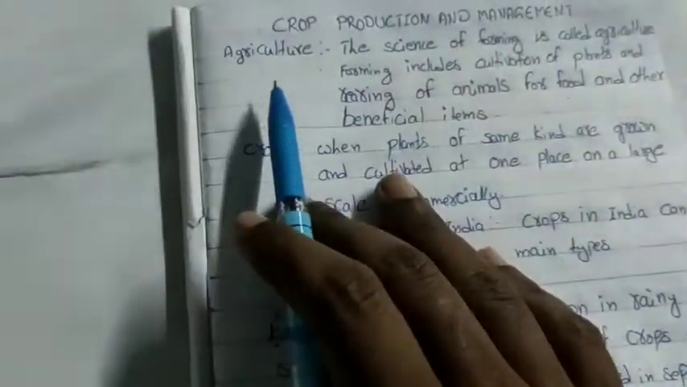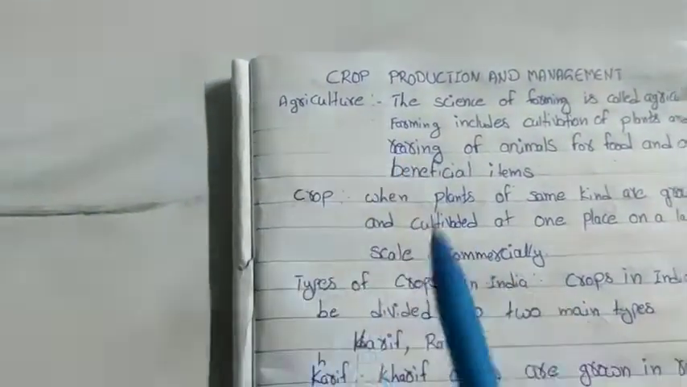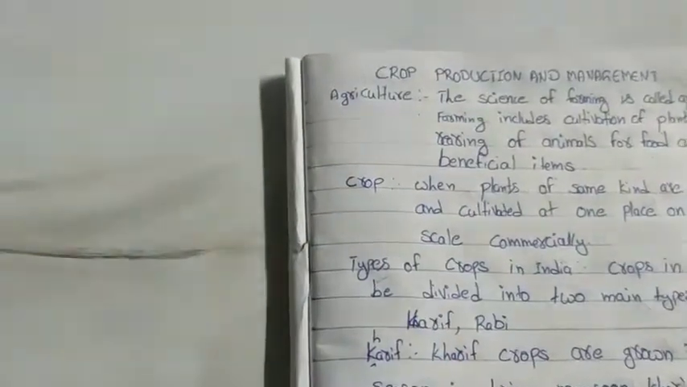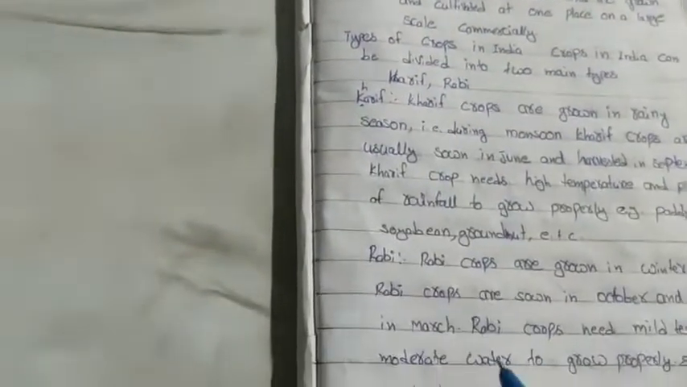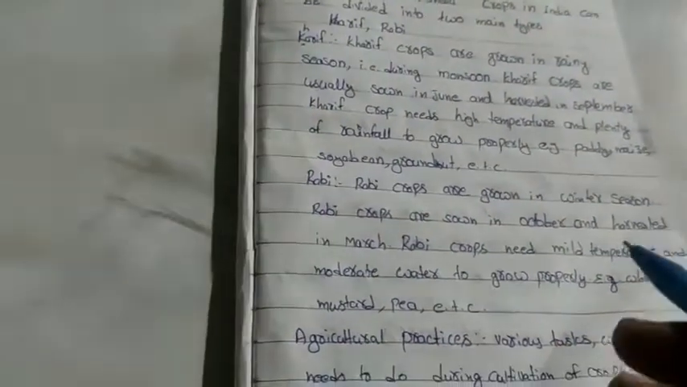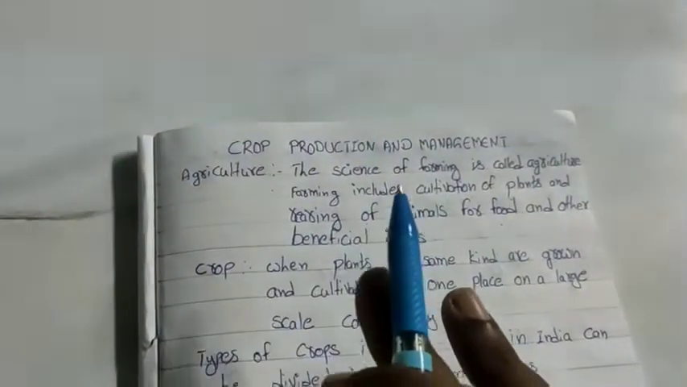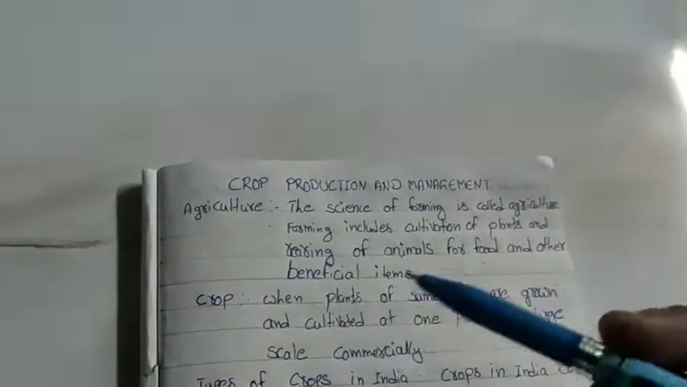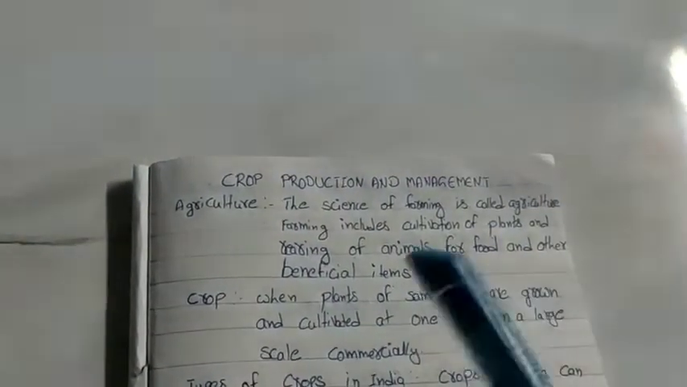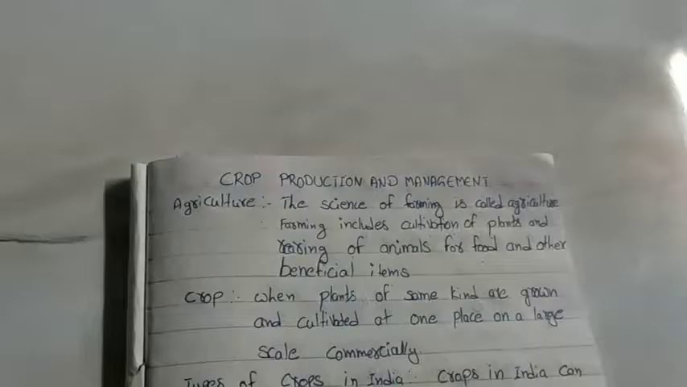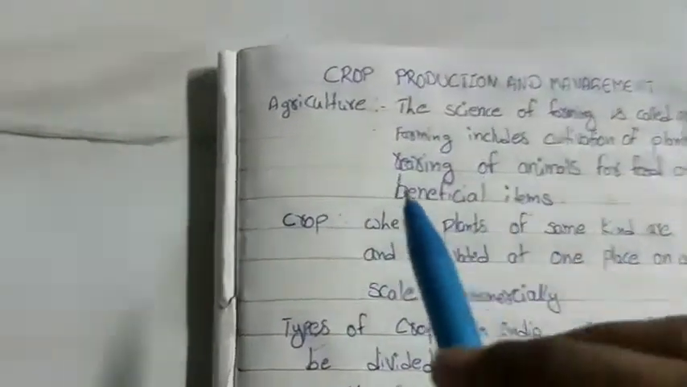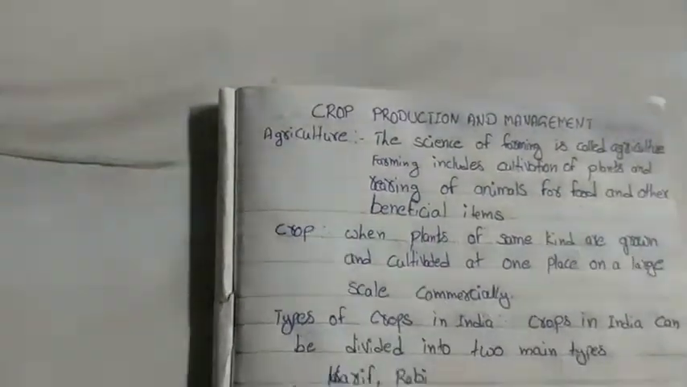In this lesson we are going to study about agriculture, crops, types of crops, and basic agriculture practices. Basic agriculture practices means the processes or steps involved in the production of agriculture. After that we are going to study animal husbandry. Okay, so first let's start with agriculture.